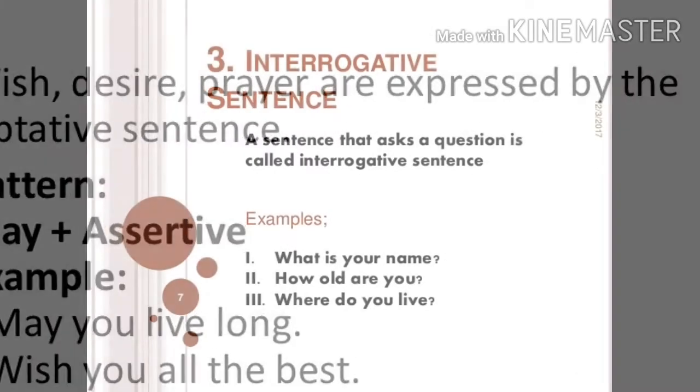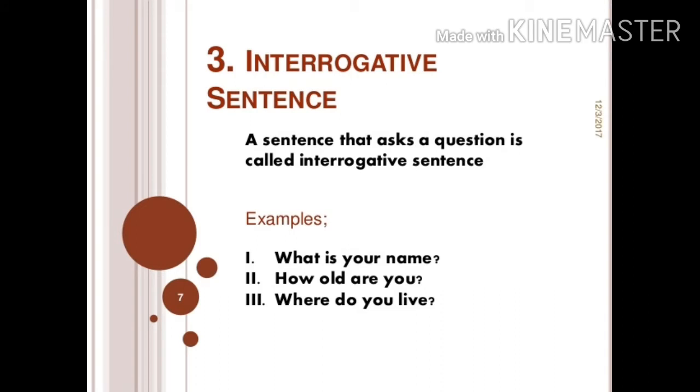Okay, now let's move to another type of sentence, that is interrogative sentence, or you can say question type of sentence. All those sentences which ask a question are known as interrogative sentences. Some of the examples of interrogative sentence are what is your name, how old are you, where do you live, why don't you come round this weekend, etc.